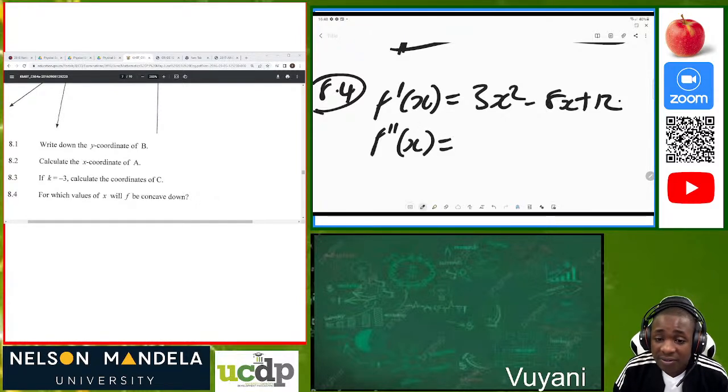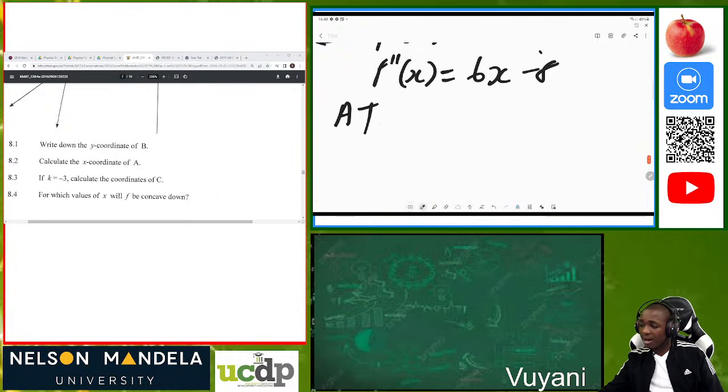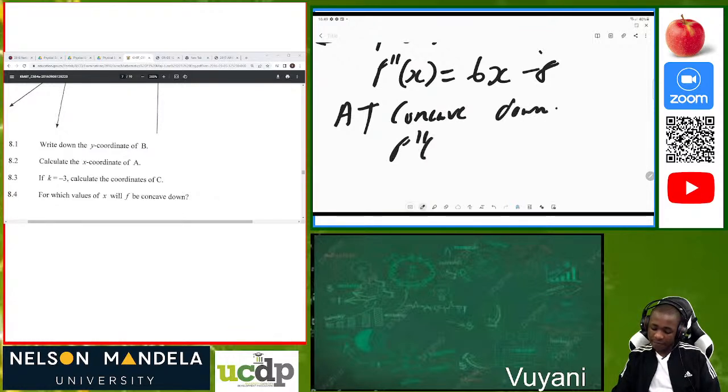They ask for the x value on which this graph will be concave down. So we know that it's 6x minus 8, since we are differentiating there. Write this in simple English; it will give you marks, because you show that you understand what you're saying. So for concave down, we know that f double prime of x must be equal to 0.